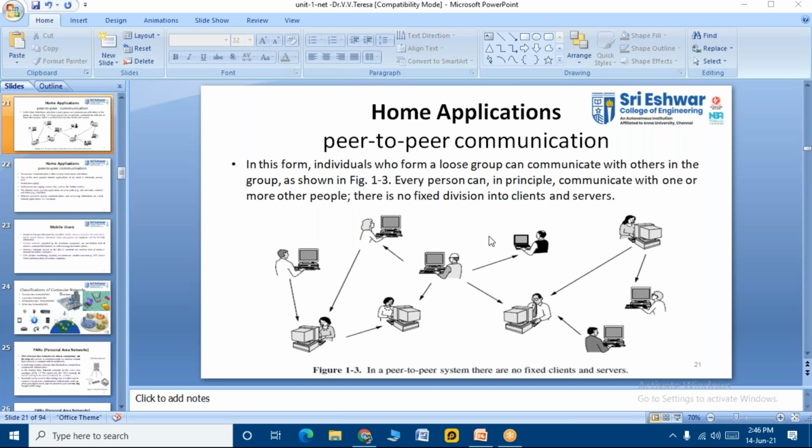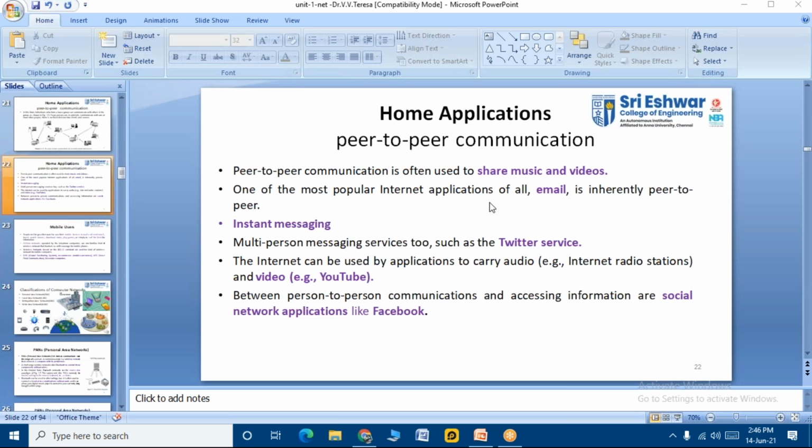Okay, so that is called a peer-to-peer system, and there are no fixed clients or servers here. Peer-to-peer communication is often used to share music and videos. One of the most popular internet applications of all is email, right? It is inherently peer-to-peer communication, right, students? I need not tell much about this.